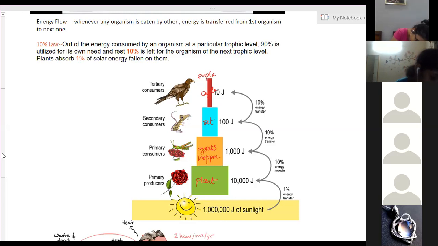Like vitamins, minerals and all. Carbohydrates, fats, proteins, vitamins and minerals. Sodium, potassium, ions. All these ions are nutrients.